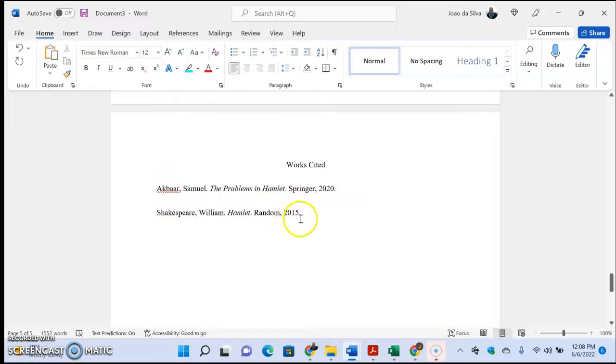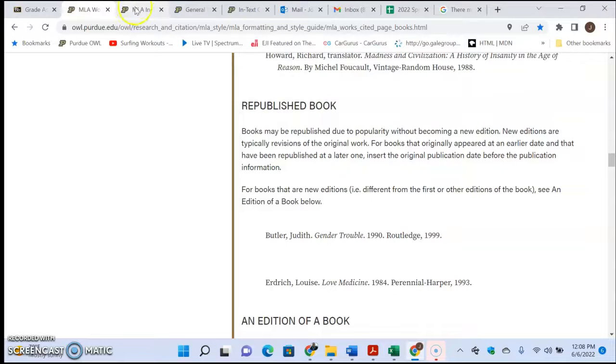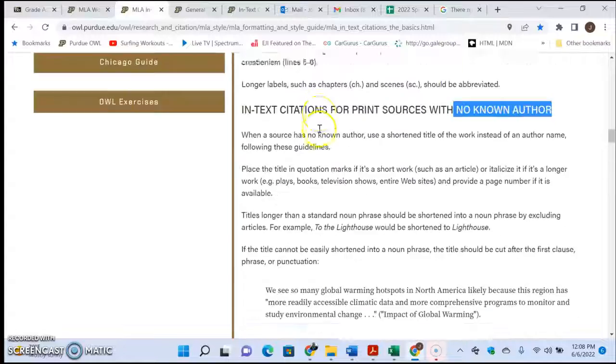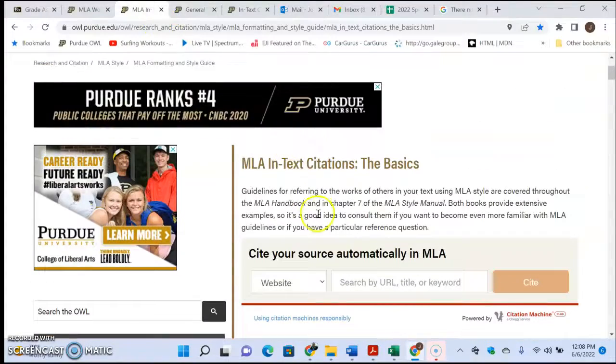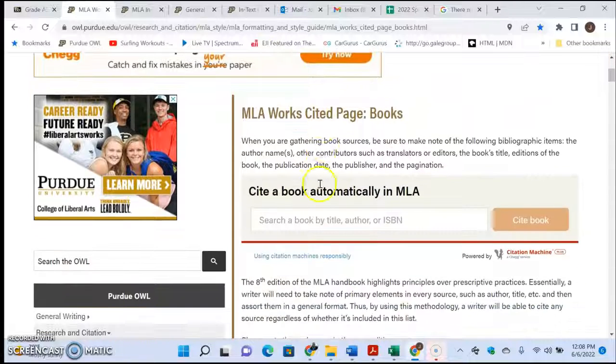I wish it were that simple. There are more details to this, but I just wanted to call your attention to the fact that there are two types of citation that you're doing. One is you cite it in the middle of the paper, in other words, in the text, and we call that in-text citation. And the other time you're going to make reference to it is when you list everything that you cited in the paper, and we call that a works cited page. You go to the Purdue OWL website for both. I hope this clears some confusion.